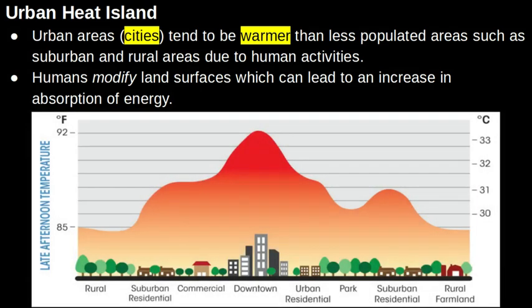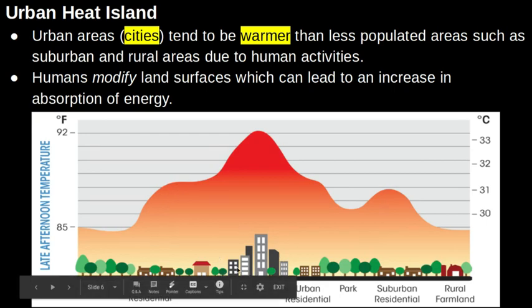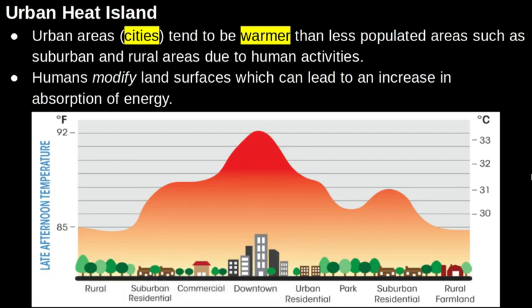This is a really common graph that shows the urban heat island effect. In downtown city areas where you have most of your factories and buildings, temperatures tend to be the warmest. But as you get further and further away from the main parts of the city and head to more suburban or even rural farmland areas, the temperature tends to decrease more and more. The coolest parts of a city tend to be the park areas, the areas that still have some vegetation and still some greenness.